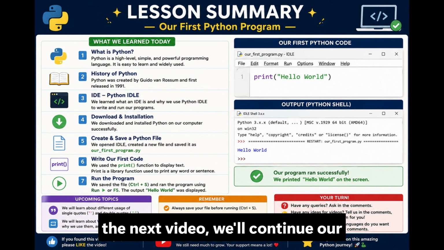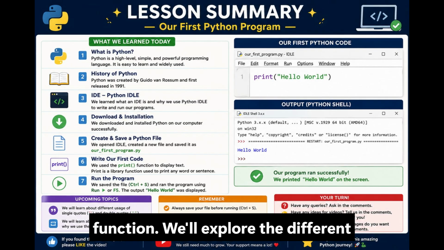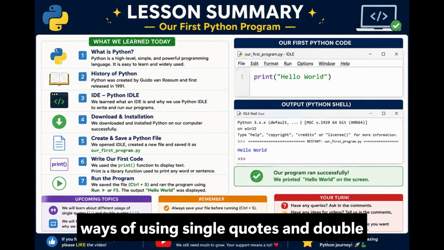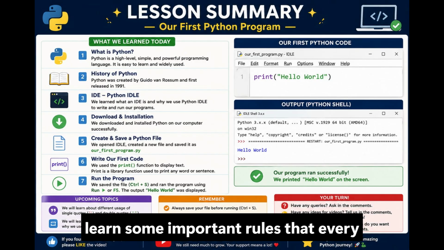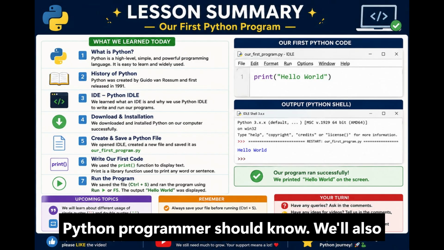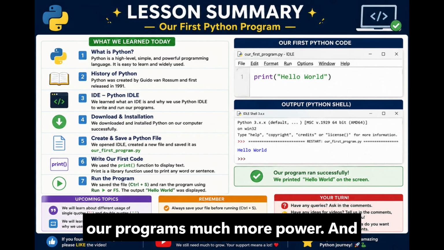In the next video, we'll continue our journey by learning more about the print function. We'll explore the different ways of using single quotes and double quotes, understand when to use them, and learn some important rules that every Python programmer should know. We'll also start learning about variables, which allow us to store information and make our programs much more powerful and interactive.